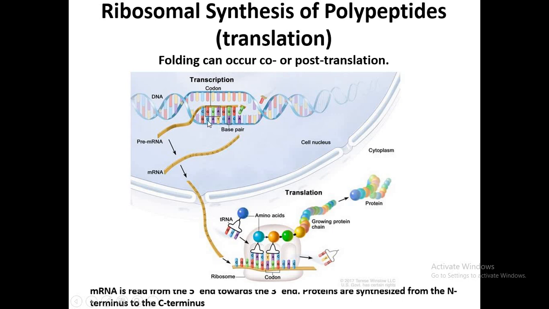So actually this DNA, this information copied into the messenger RNA, and this messenger RNA would transport it into the cytoplasm. This is the cytoplasm, and in this cytoplasm, this messenger RNA will come and join with the ribosome.